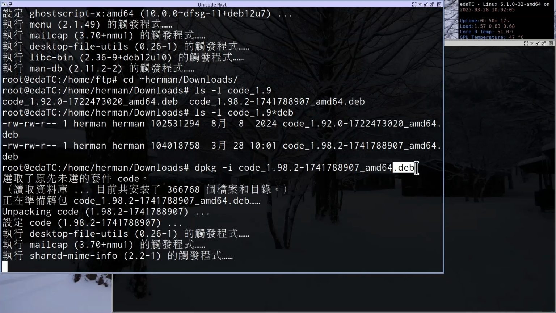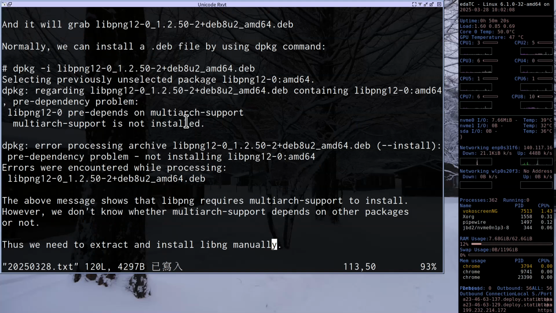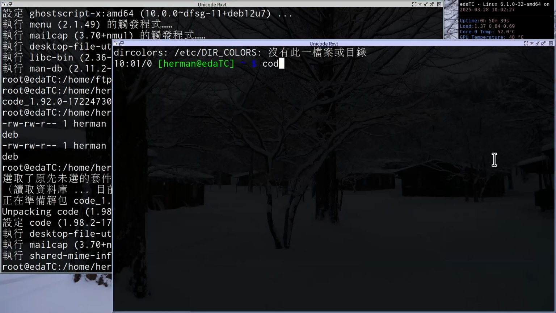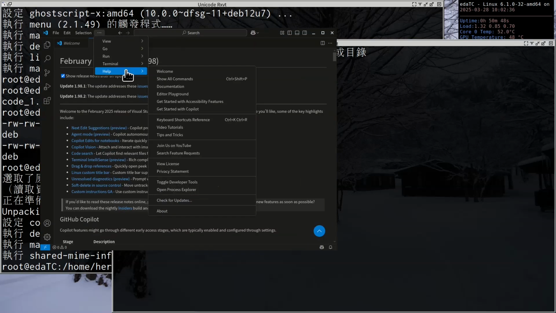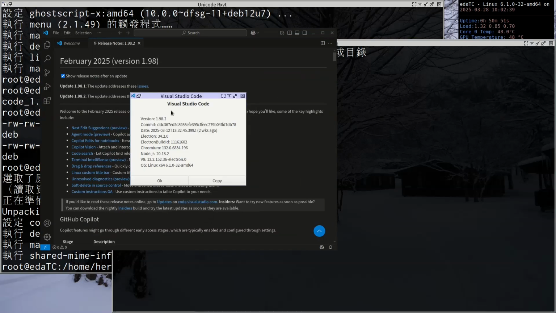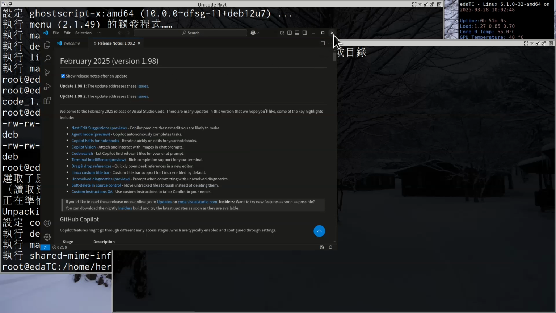So this is the normal way we install a .deb file. However, although this file is also a .deb file, we cannot use dpkg -i to install it because this is very old. Basically, this is a dinosaur. Okay, so when we complete this, you can open help about. You can install Visual Studio from Microsoft. So this is how we install a .deb file.